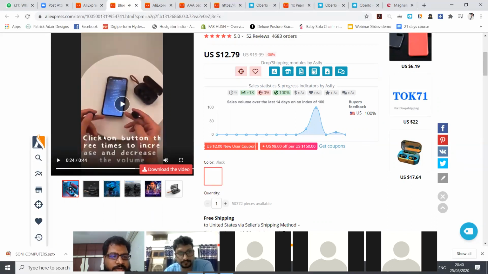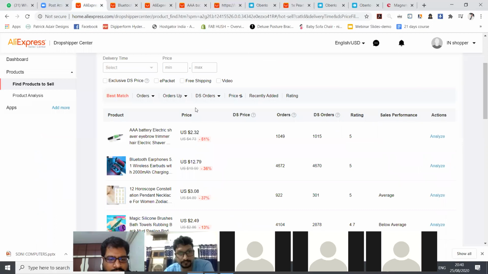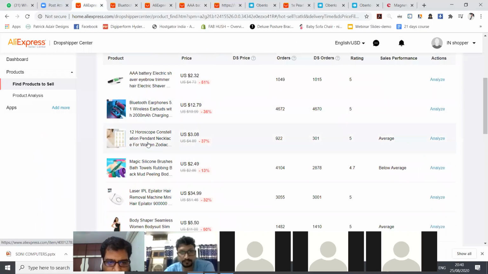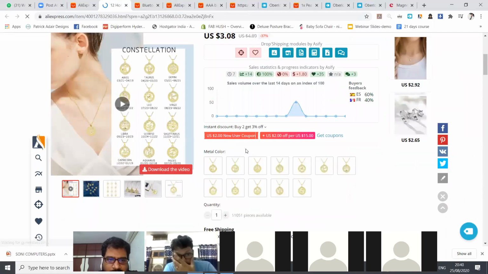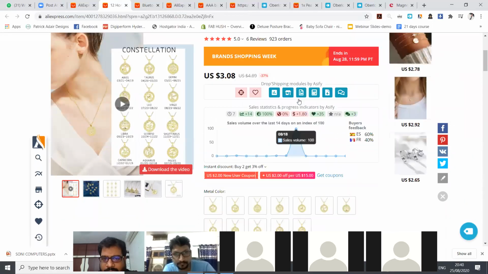Okay, if you want, you can try this particular product, guys. This also does good. What is this? 12 horoscope pendant. Okay, based upon horoscope, they give you pendants.